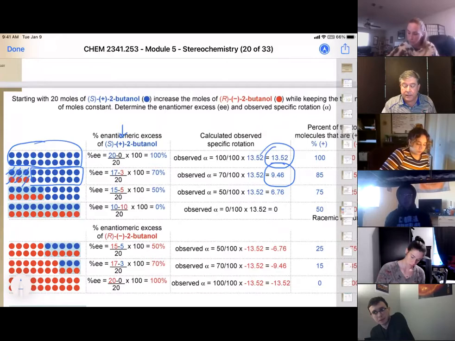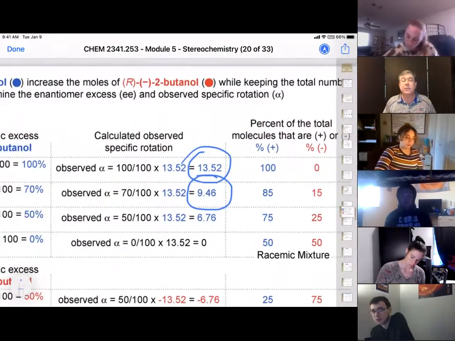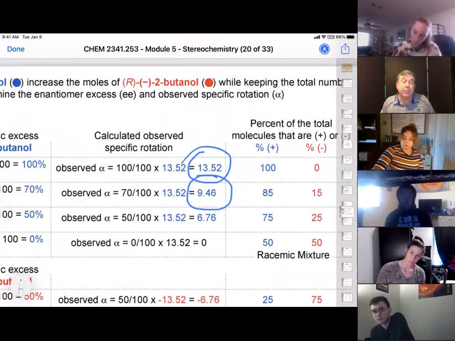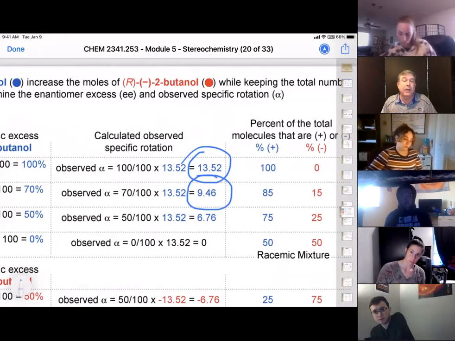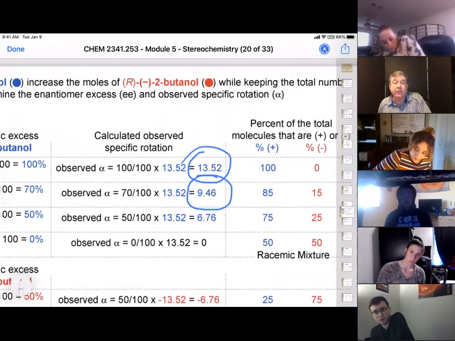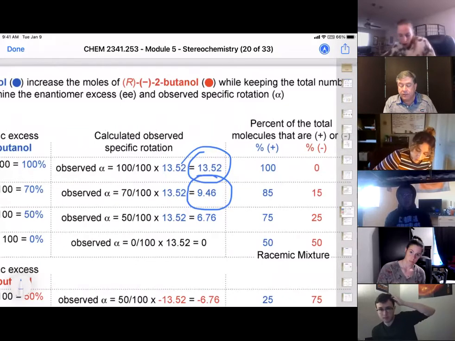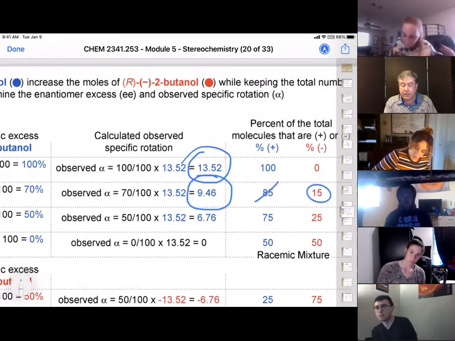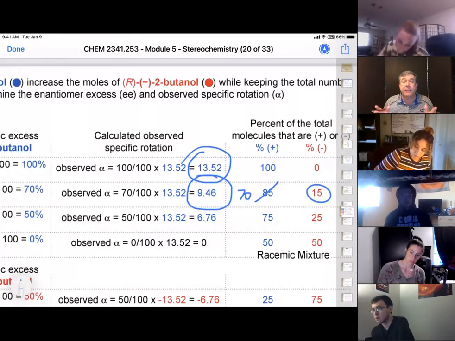But if we looked at the percent of the molecules as a total, we actually have 85 mole percent of the positive, 15 mole percent of the negative. But this 15% knocks out 15% of this, taking it down to 70% that are active and measured. Do we see how that works? I'm going to explain it one more time with another example here.